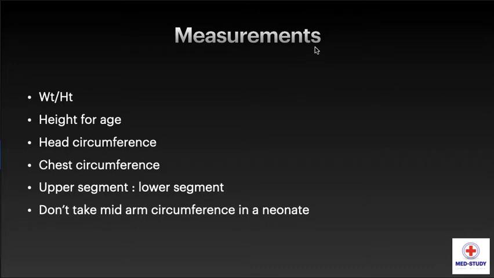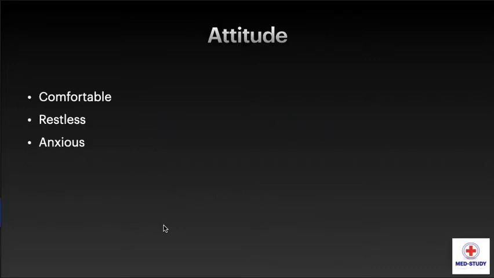Now in neonatal examination, there are a few measurements which have to be taken, including weight and height, height for age, head circumference, chest circumference, upper segment to lower segment ratio, and keep in mind that you don't take mid-arm circumference in a neonate. Now coming to examination.